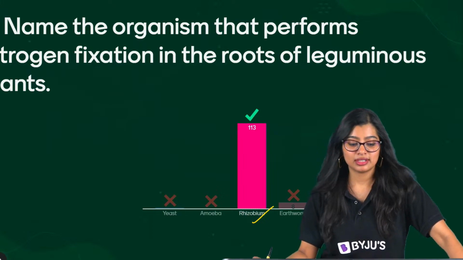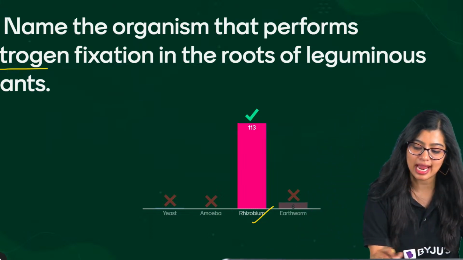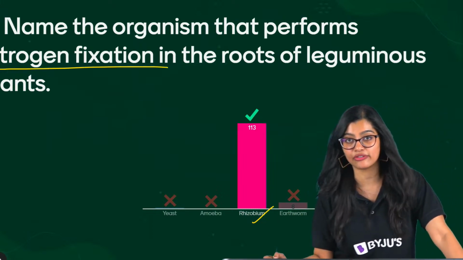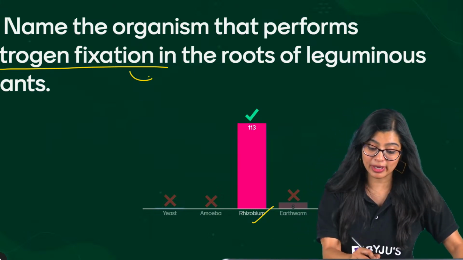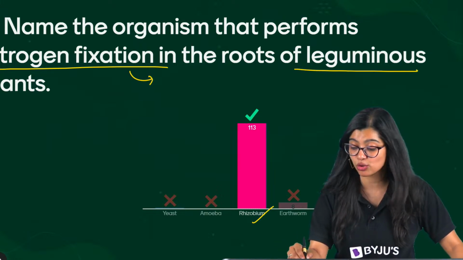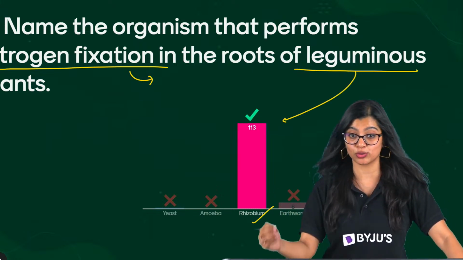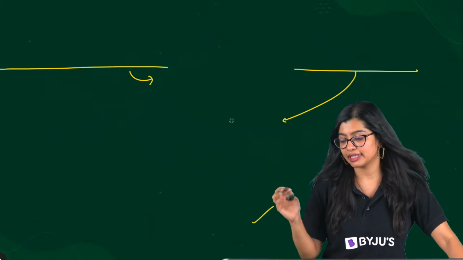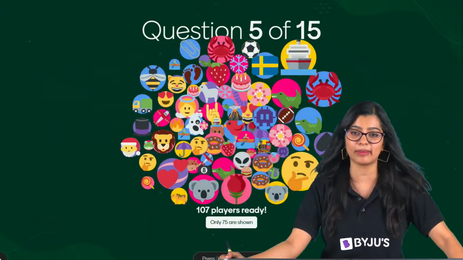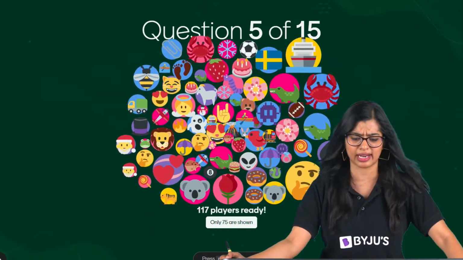Very good. See, that's why I focus. Nitrogen fixation, we know that is a conversion of atmospheric nitrogen into usable forms, right? So we know that this is done by the rhizobium that is present in the root nodules of leguminous plants. So the correct answer here is option C. Easy peasy question. Don't make silly mistakes in such questions, right?